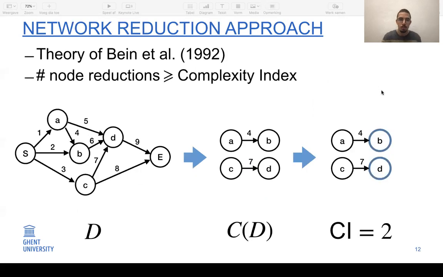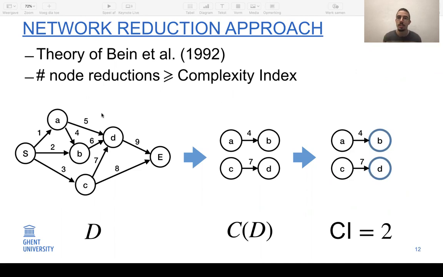So the network reduction approach was originally introduced by Van Eynde et al. in 1992. They proposed 3 types of different operators, and applying these operators in a sequence can reduce the complete graph to one single arc. Furthermore, they developed some theory to calculate what is the minimum number of node reductions, one of the 3 types, that is required to completely reduce a network to one arc. They also show that this number of node reductions cannot be lower than a certain lower bound, which was later called the complexity index.